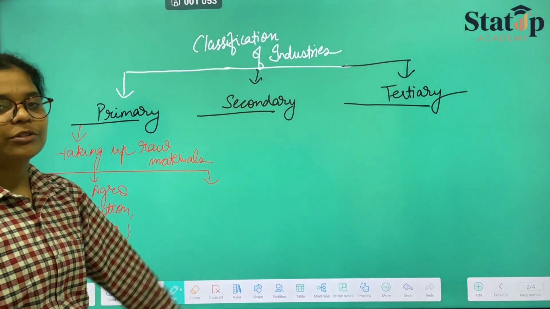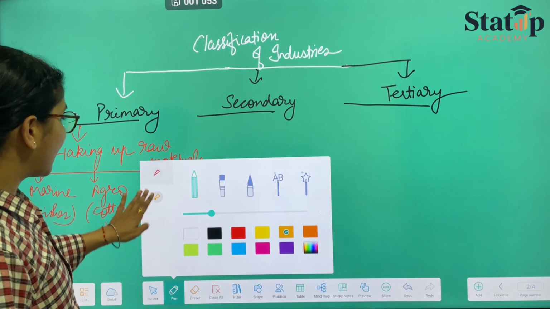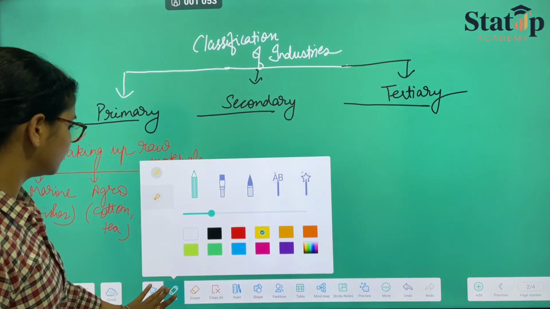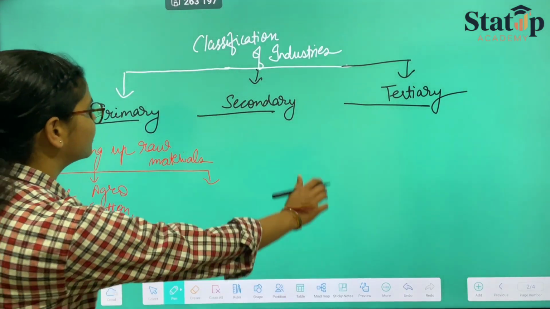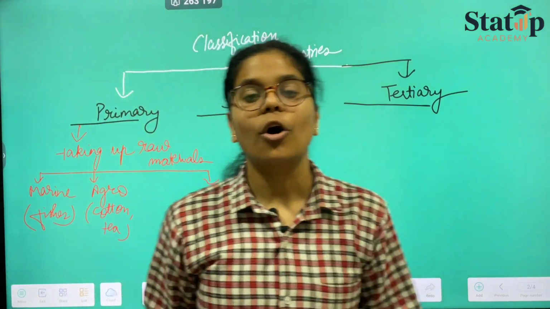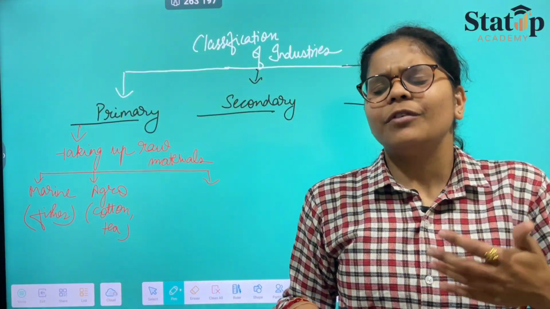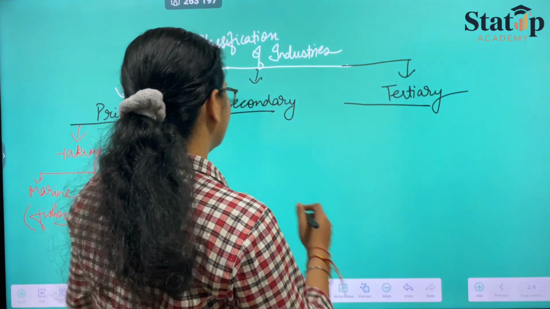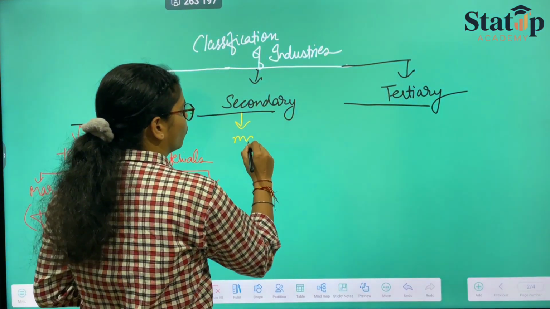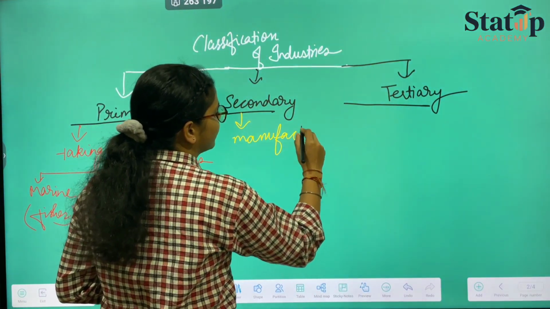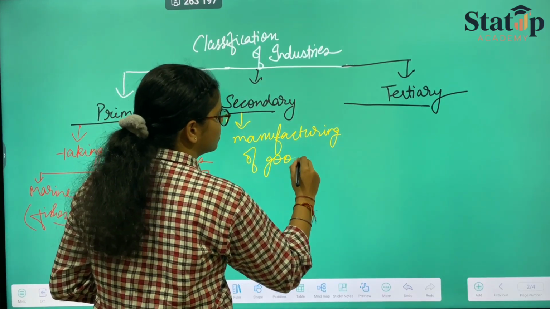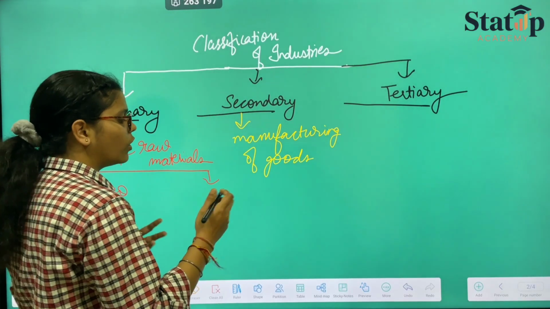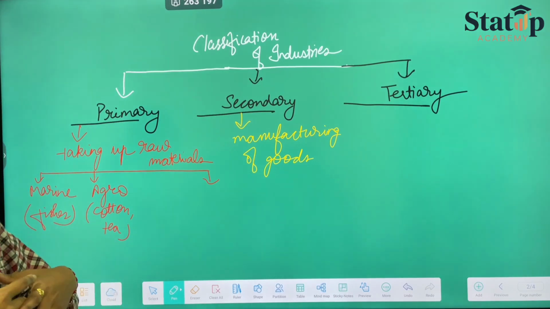And when we talk about the secondary sector, what will the secondary sector say? The secondary sector will say that once the raw material has been taken, now we will manufacture the products. Here, manufacturing takes place. Manufacturing of goods takes place. What will they manufacture? They can manufacture things like